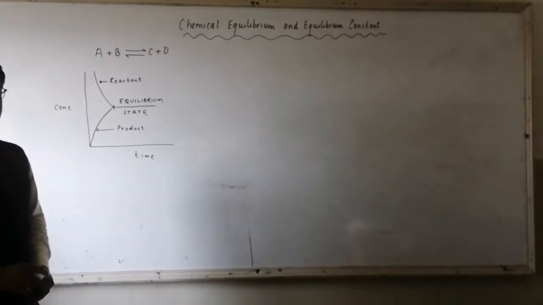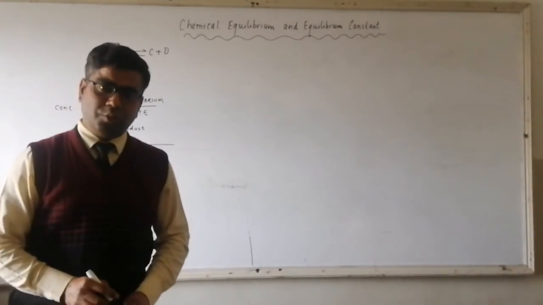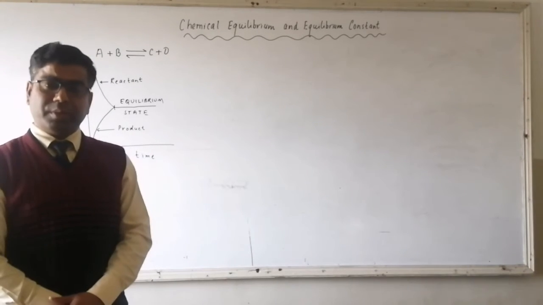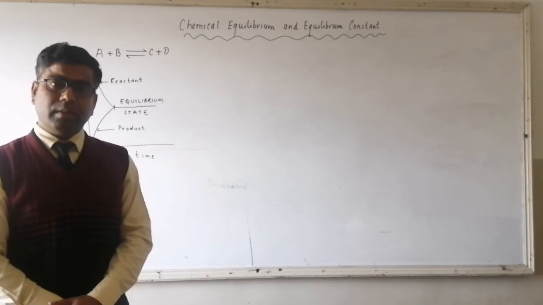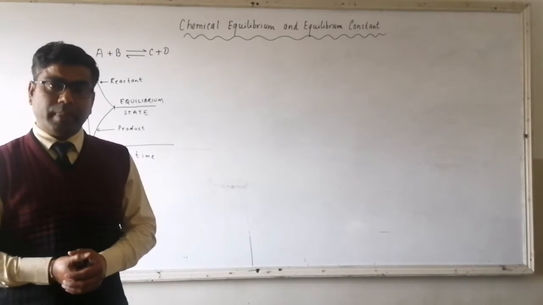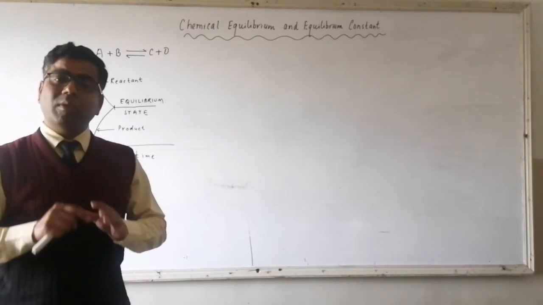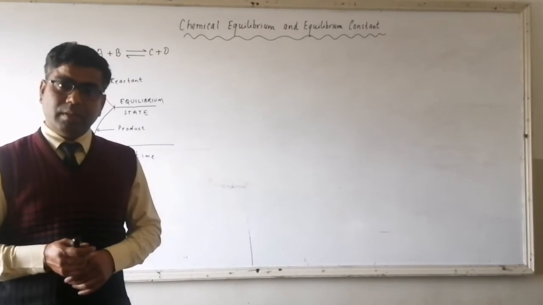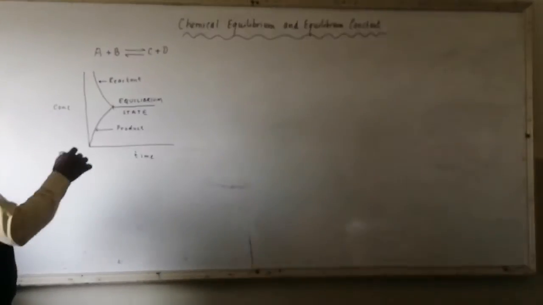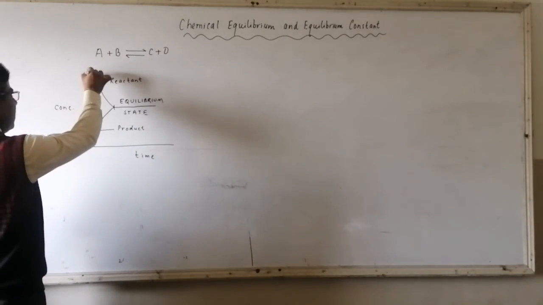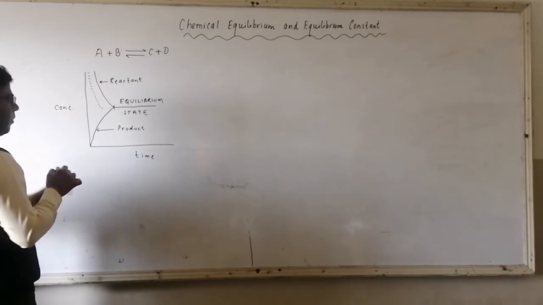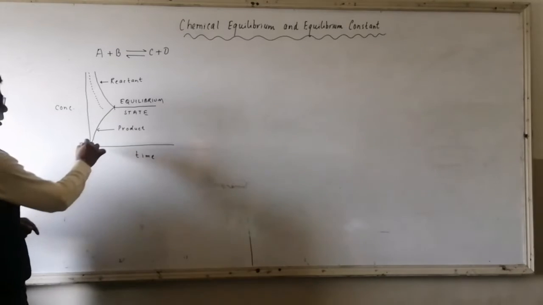Next thing, if catalyst is used, in presence of catalyst, the equilibrium will be achieved sooner, but there will be no change again in the concentration of reactant and product. So here in presence of catalyst, the equilibrium will be attained at this time.